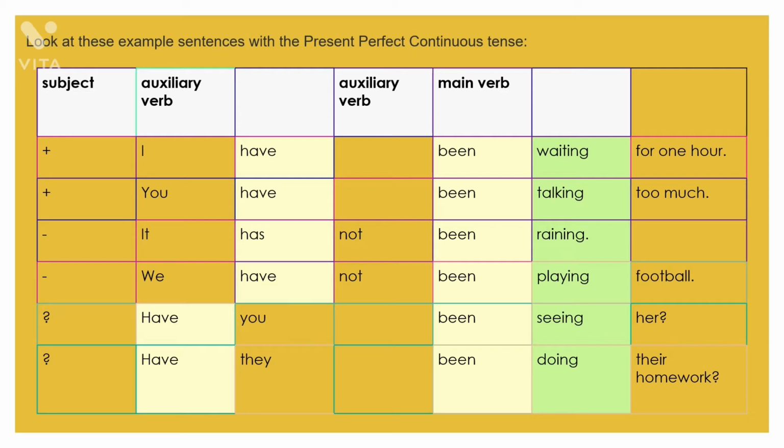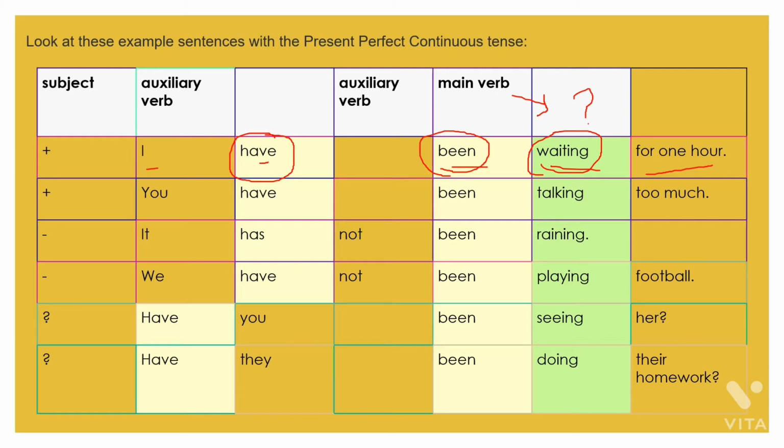A positive statement is given to you: I have been waiting for 1 hour. Fine? So the first auxiliary is have, then the next auxiliary is been, and then comes the main verb waiting. Here the main verb is written, so it will come at this place. Main verb will come. Clear?